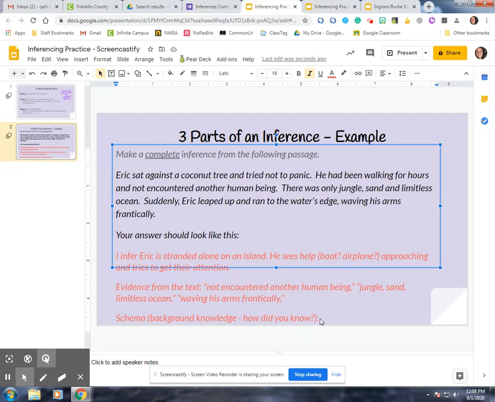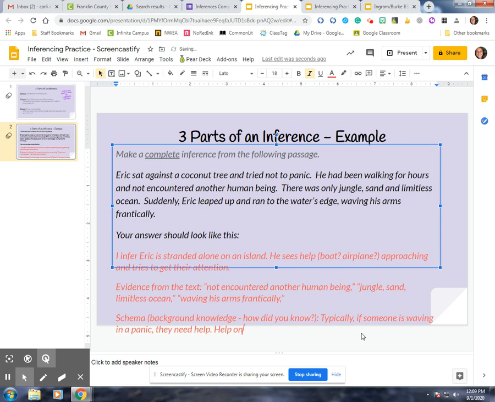And last part, schema. You all overthink this sometimes. Your schema is just, what did I already know about this situation going in that helped me come up with that? Because I had to know more than just the evidence to get to that conclusion. So I think about, all right, if I start with the transition of typically, that kind of shows, usually in most situations, I've already known this, I've seen it before. So typically, if someone is waving in a panic, so it says they're frantically waving, he's trying not to panic, they need help.